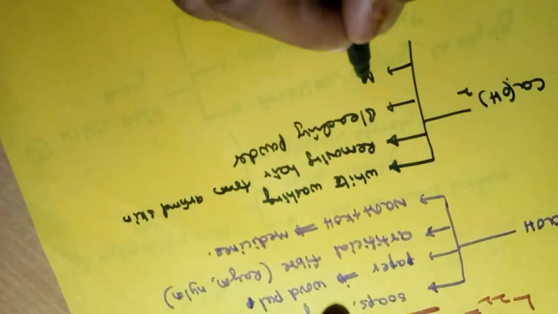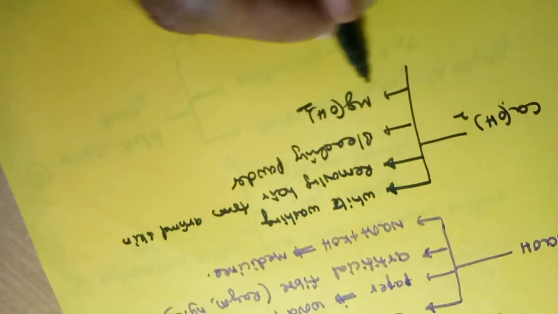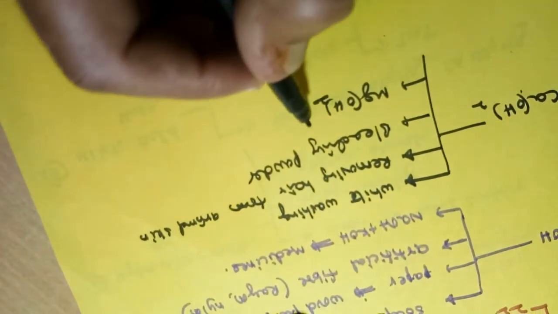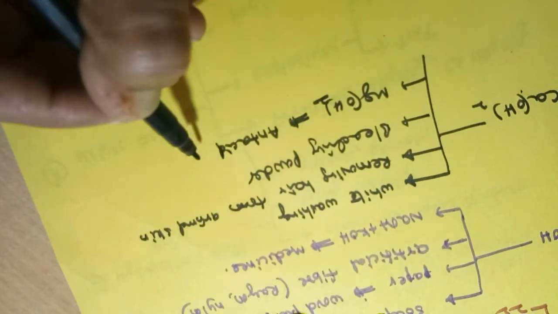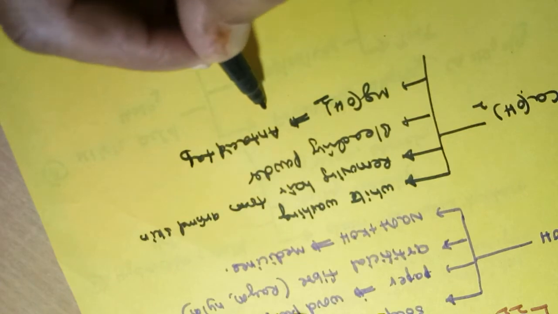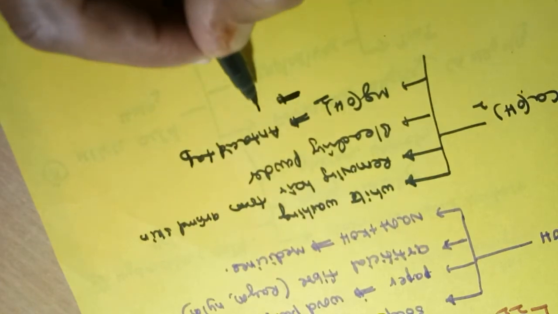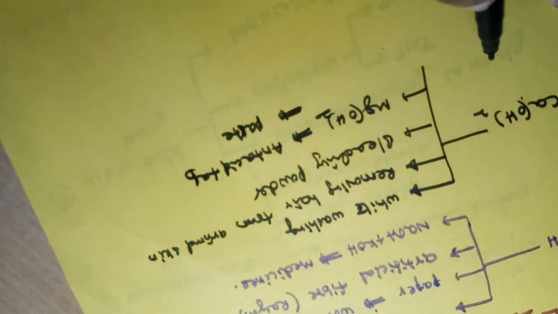Next, the important one, milk of magnesia. This magnesium hydroxide, milk of magnesia, is used in antacid tablets, and as well as in pastes. That means the daily toothpaste we are using contains magnesium hydroxide. So this is the use of magnesium hydroxide.